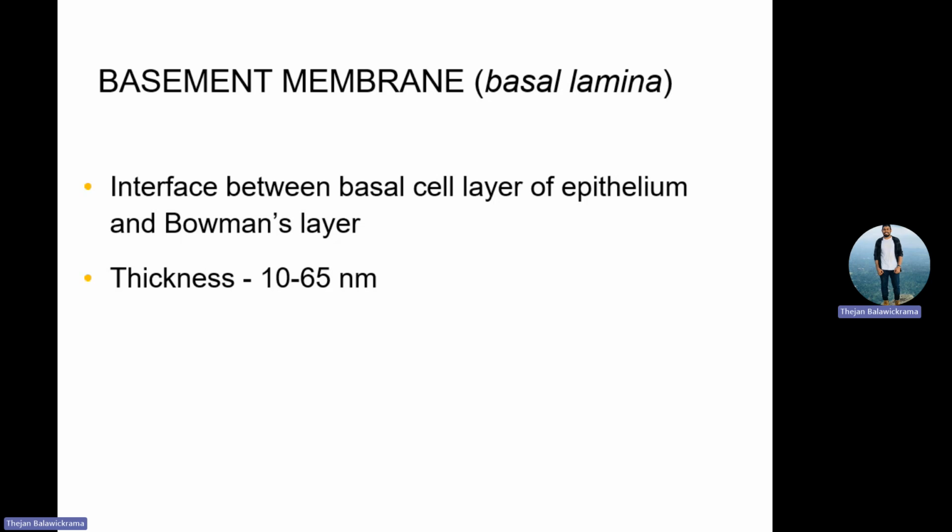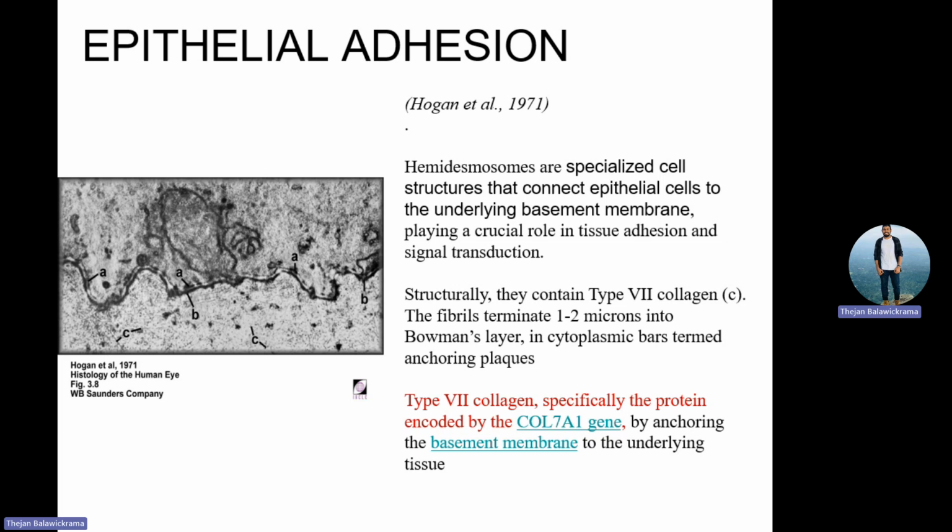This basement membrane, which we call the basal lamina, is about 10 to 65 microns thick, and it is the interface between the Bowman's membrane and the epithelium. Then after that, how do these epithelium cells adhere to each other?